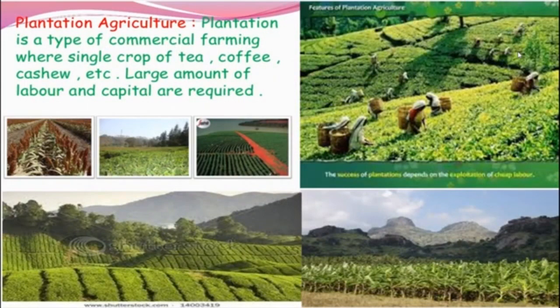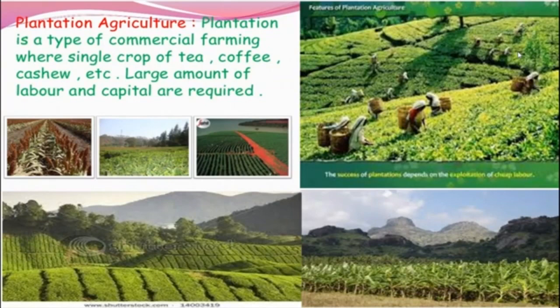In this type of farming, a single crop is grown on a large area. See here, tea estate this is. Okay, see here, a single crop is grown on a large area. Okay, the plantation has an interface of agriculture and industry. In which way?